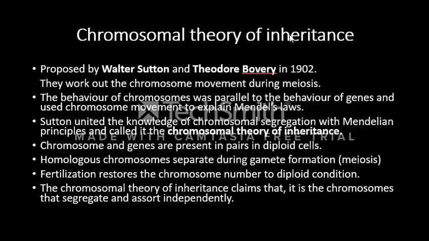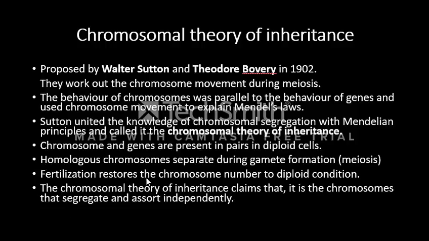Chromosomal theory of inheritance. It was proposed by Walter Sutton and Theodor Boveri. They worked out chromosome movement during meiosis. Sutton united the knowledge of chromosome segregation with Mendelian principles, called the chromosomal theory of inheritance. Chromosomes and genes are present in pairs in the diploid state, as we all know. Homologous chromosomes separate during gamete formation, meiosis, which is a reductional division, and mitosis, which is an equational division.